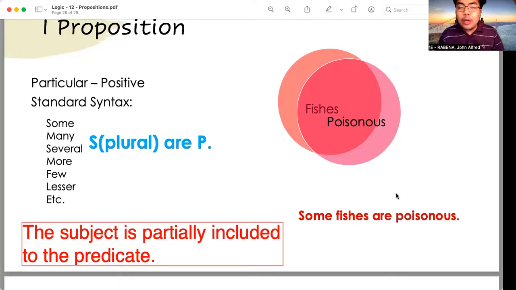Now, what is the quantity? When we identify the quantity, we look at the subject. The subject is some fishes. What is the word that has been used to modify fishes? The word is some, so that indicates a particular quantity. Now, what about the quality? When we identify the quality, we look at the linking verb or the copula, and that is the word "are". Since "are" is positive, the quality is positive. When we put them together, a particular quantity and a positive quality, that is an I proposition.